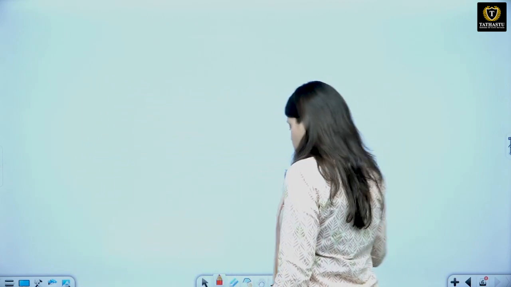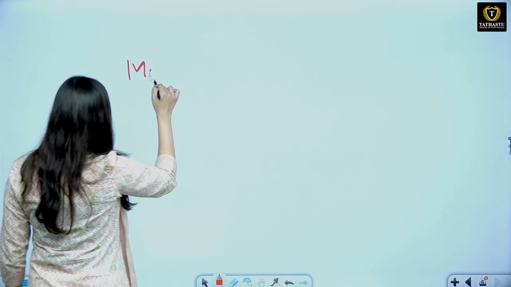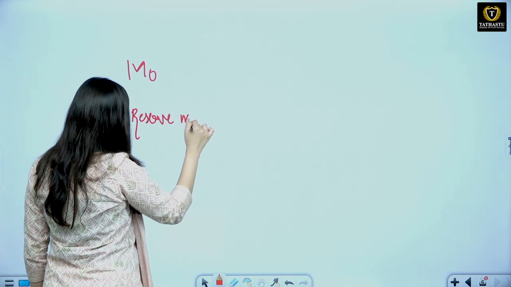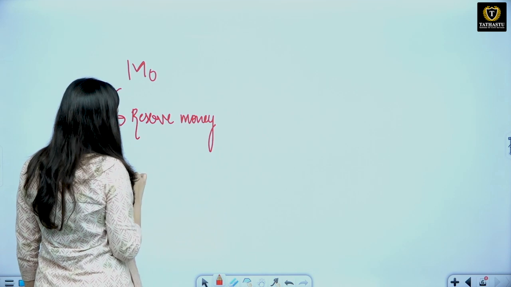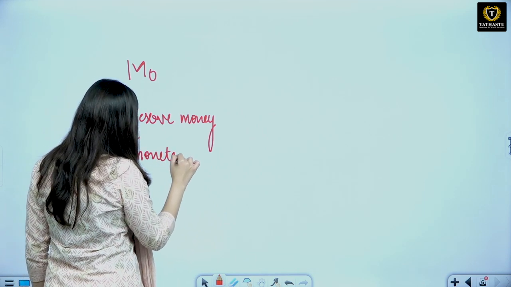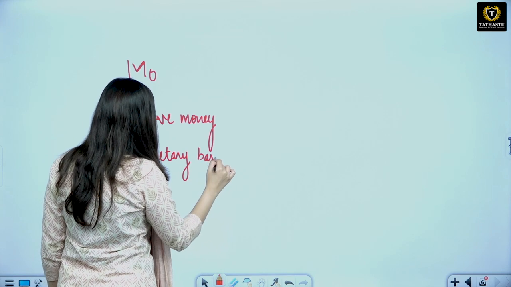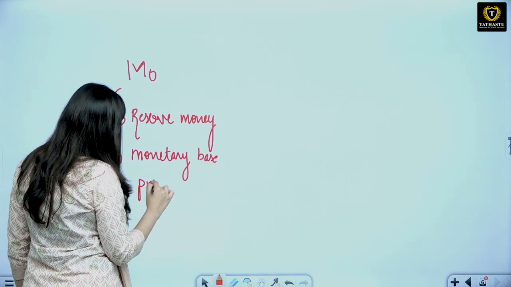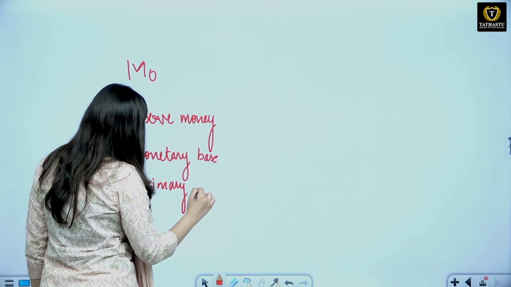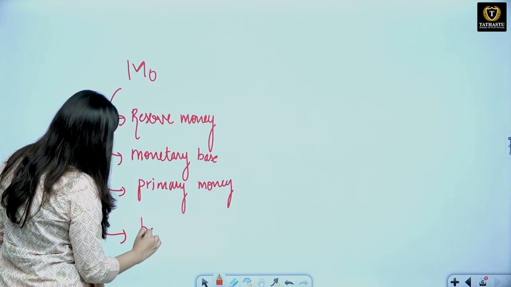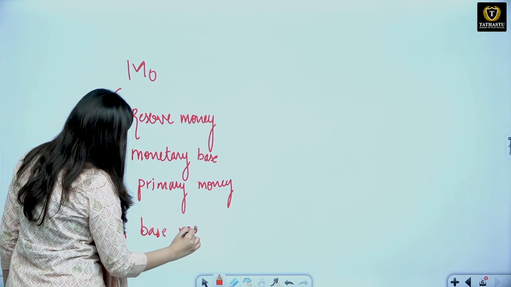Now let us talk about M0. M0, which is also known as reserve money, also basically known as monetary base, because this is the base which is used to multiply money. It is also known as primary money, base money, or basic money.